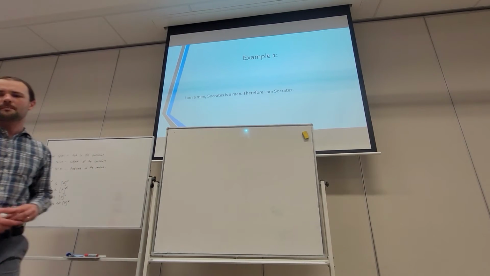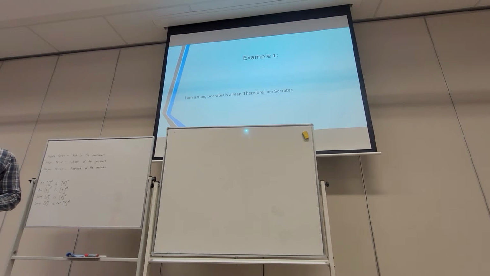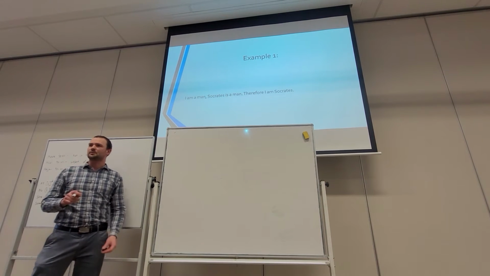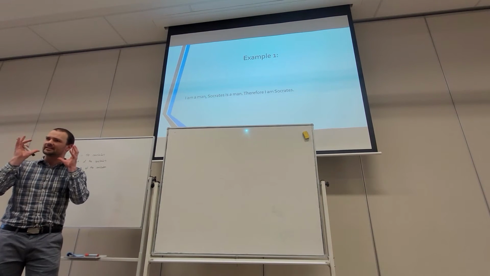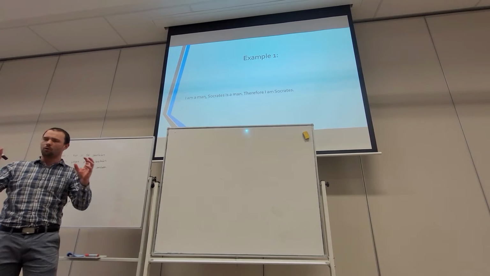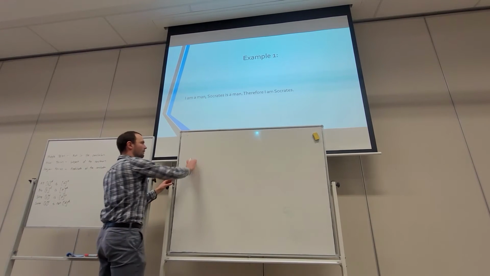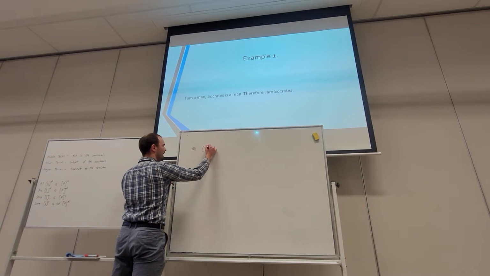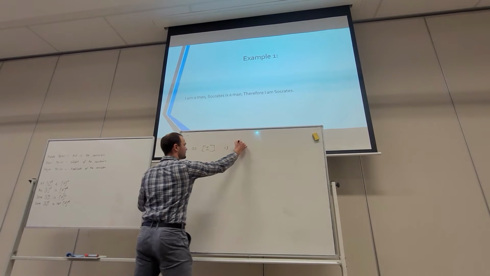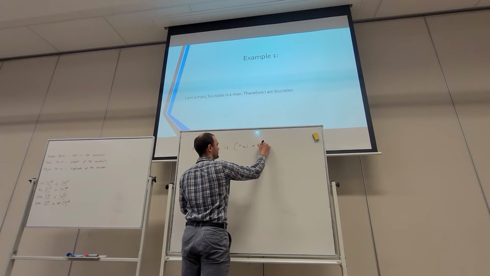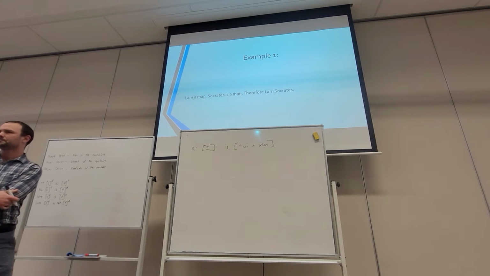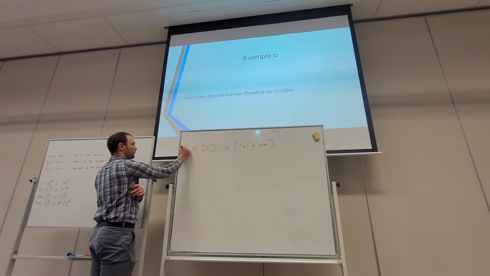Okay, so we've got, I'm a man, Socrates is a man, therefore I am Socrates. So what we have to do first, where it says example 1, you guys are going to write this in as we're doing it together. We need to put this in strict logical form. So that means we do what we've done with categorical propositions. All I is that which is a man. Okay, that's our first proposition. That's premise 1. We've put it in strict logical form, haven't we?